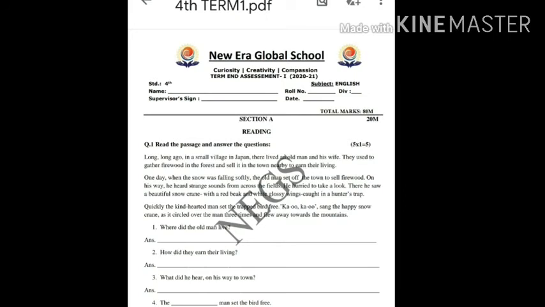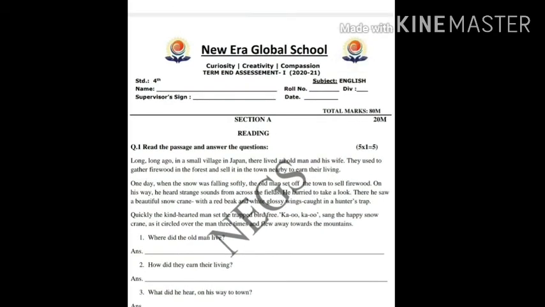ये वही पेपर है that we have been discussing and we have been writing last year also. The format has not changed, but yes, the marking scale has changed. Now, if you see the paper, on the top we can see your name, roll number, division, supervisor signature and date. Now fill the details which you feel to write. That means आपका नाम आप लिखिए, रोल नंबर लिखने की ज़रूरत नहीं है, डिवीज़न आप लिखिए और डेट लिखिए.